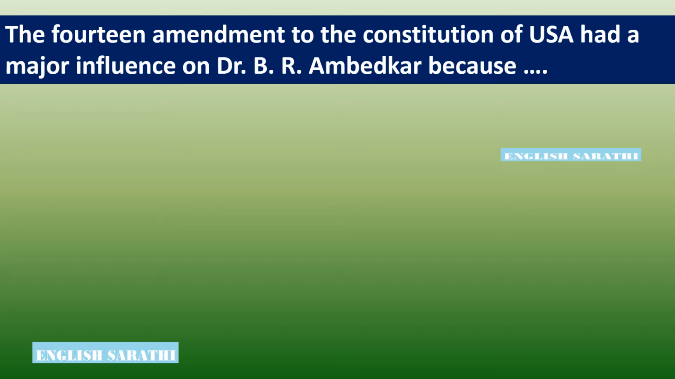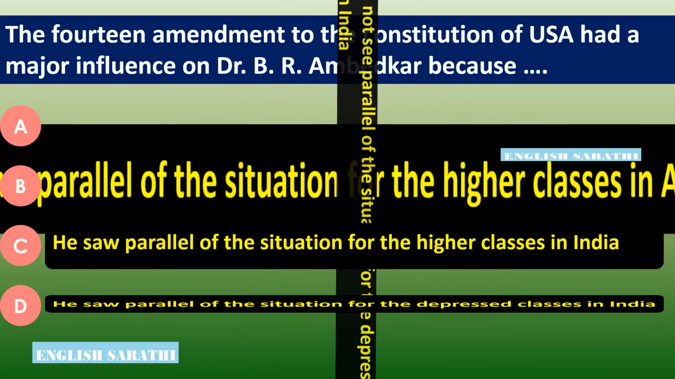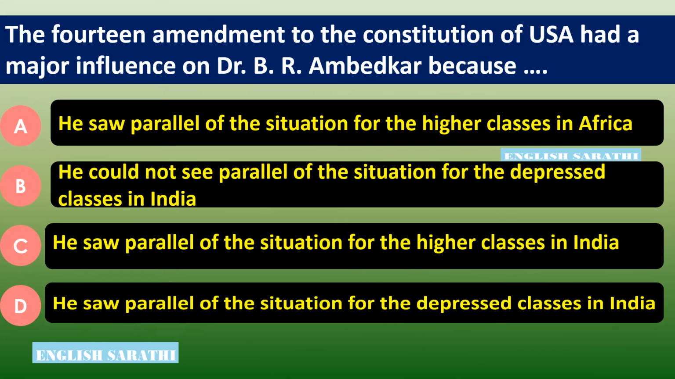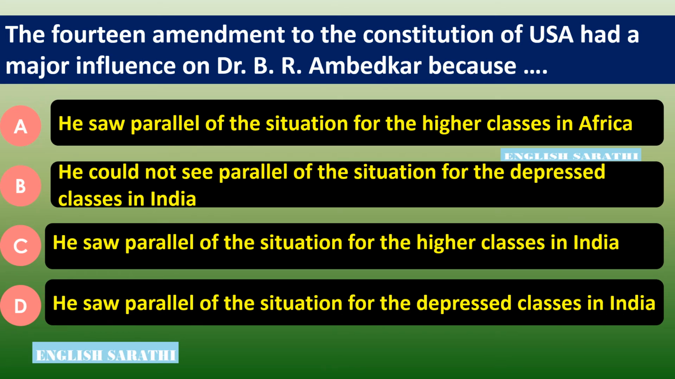The 14th Amendment to the Constitution of USA had a major influence on Dr. B R Ambedkar because dash. Look at the following options. Options are: Option A, he saw parallel of the situation for the higher classes in Africa. Option B, he could not see parallel of the situation for the depressed classes in India. Option C, he saw parallel of the situation for the higher classes in India. Option D, he saw parallel of the situation for the depressed classes in India. The correct option is option D, he saw parallel of the situation for the depressed classes in India.